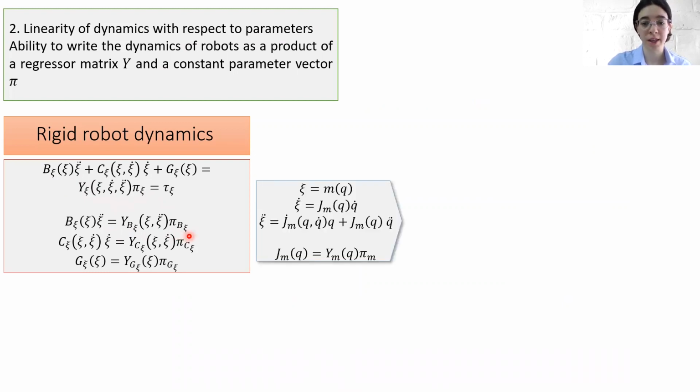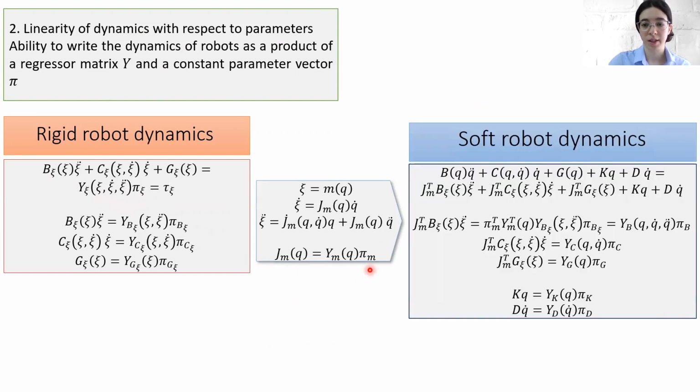Then we lean again on the mapping presented in the previous slides, and we notice one very handy thing: the Jacobian of the mapping can also be expressed as a product of a regressor and the parameters vector. And this leads us to the following calculations of soft robot dynamics. By substituting this mapping into rigid robot dynamics, we obtain the result that each addend of soft robot dynamics can also be written as a product of a regressor matrix and a parameters vector.